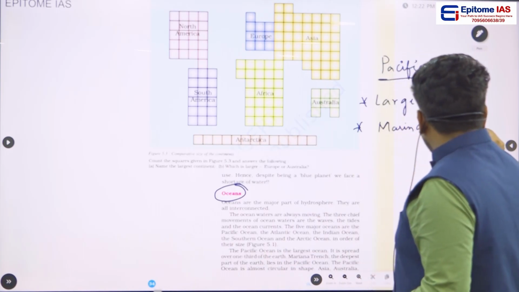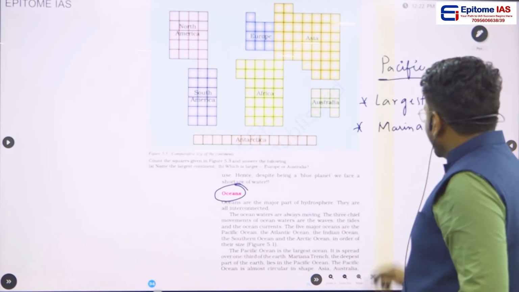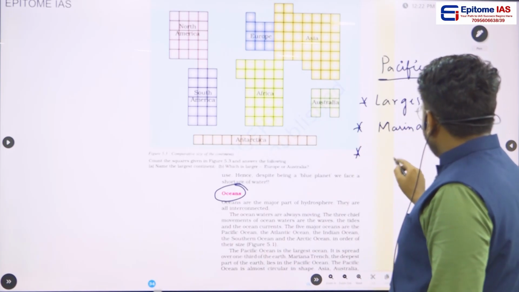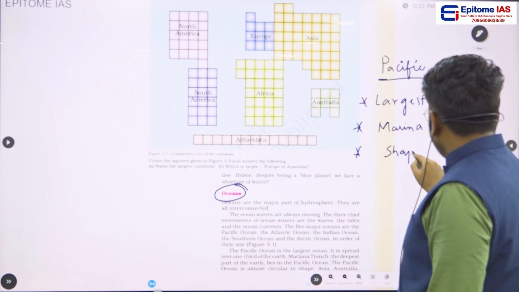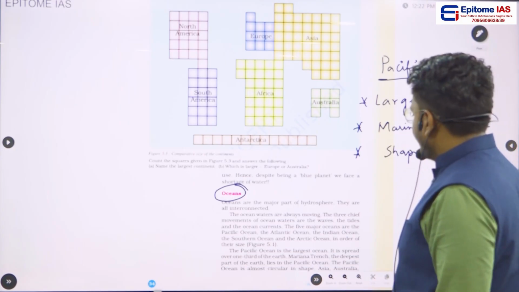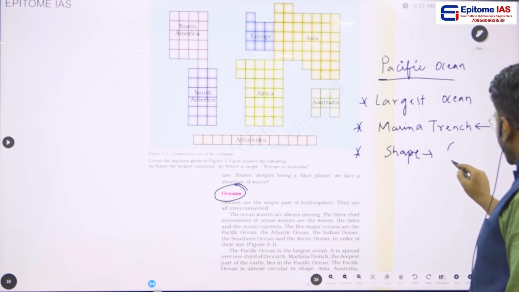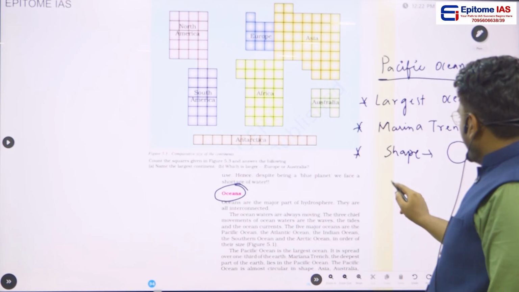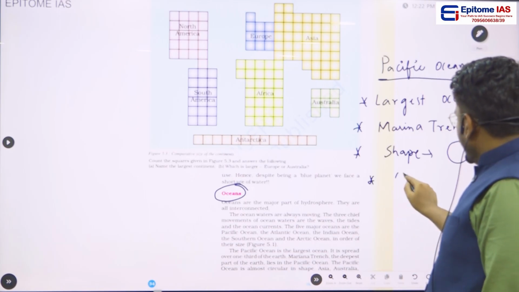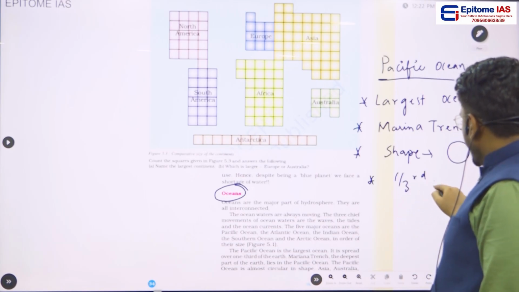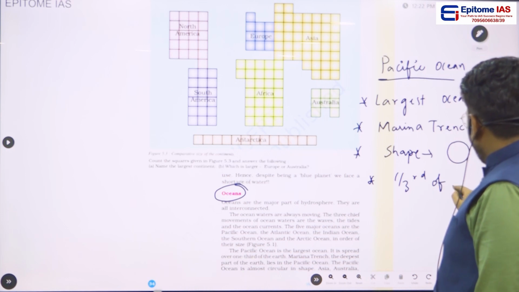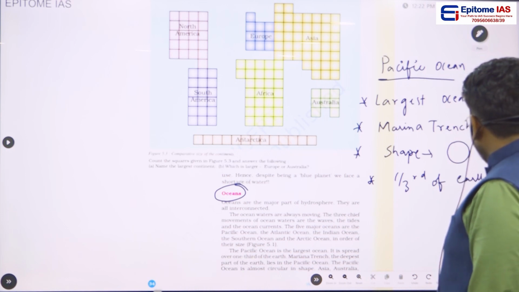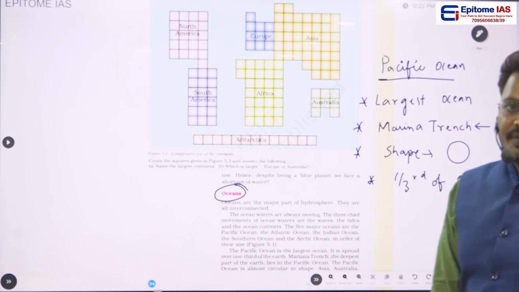Okay, so this Mariana Trench is present in Pacific Ocean, and if you see the shape of this Pacific Ocean, majority of this Pacific Ocean is in circular shape. Okay, and one third of Earth is covered with this Pacific Ocean.